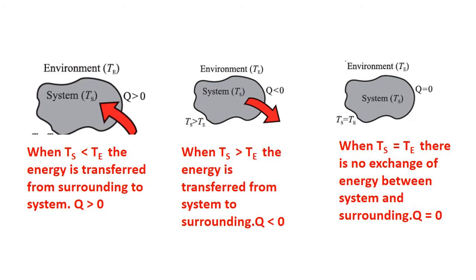In the second figure, you can see the system is hotter. That means the system has a higher temperature than that of the surrounding. So the energy is transferred to the surrounding. So Q is less than 0 because there is a loss of energy. And if system and surrounding are in thermal equilibrium with each other, that means both are having the same temperature, then there will be no exchange of energy between the system and the surrounding. In that case, Q is equal to 0.